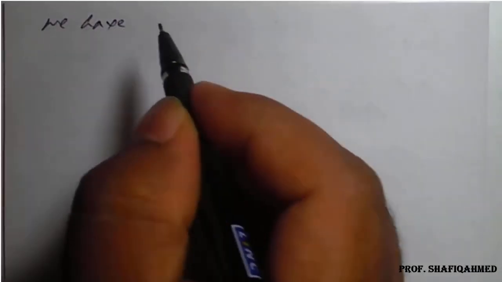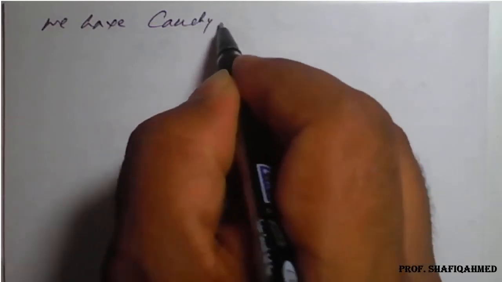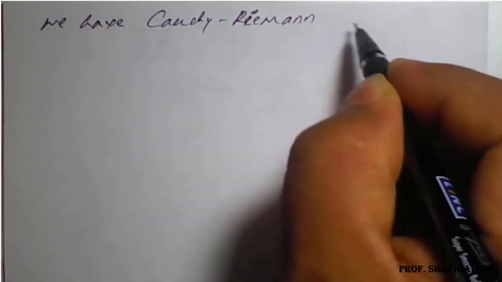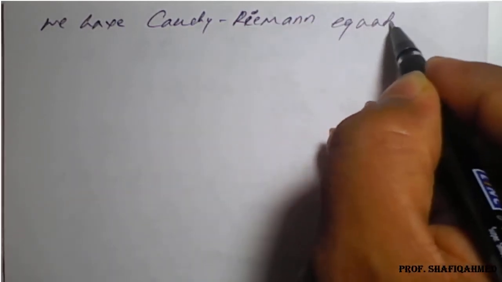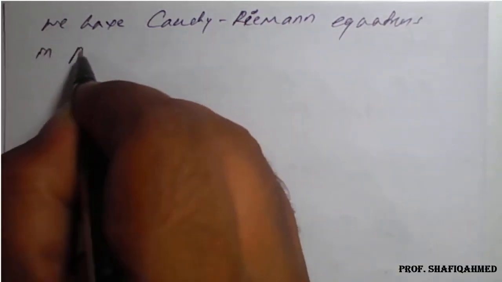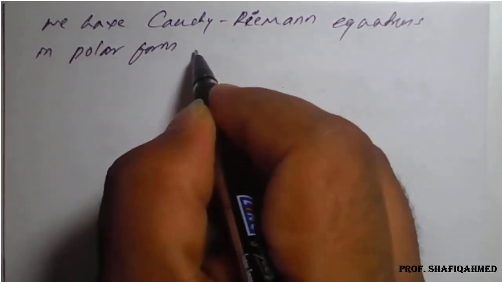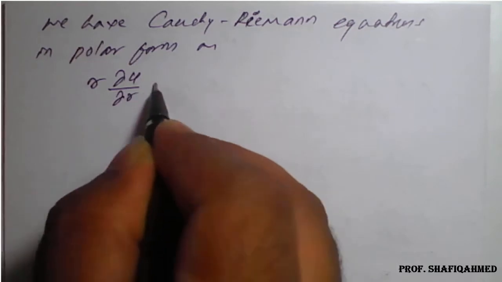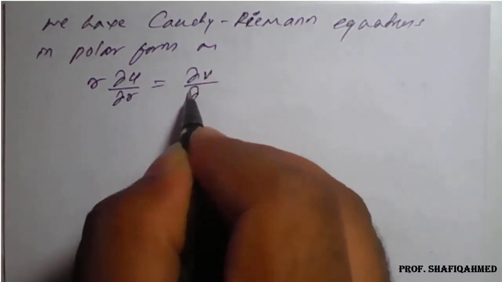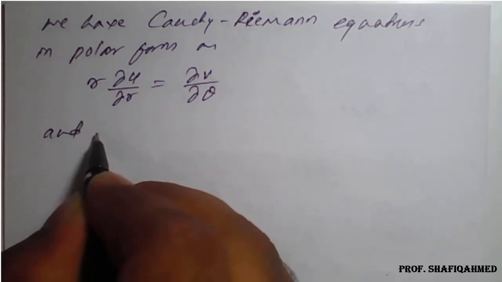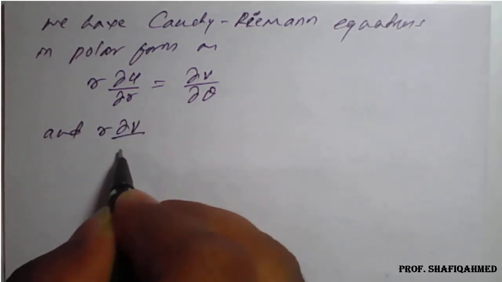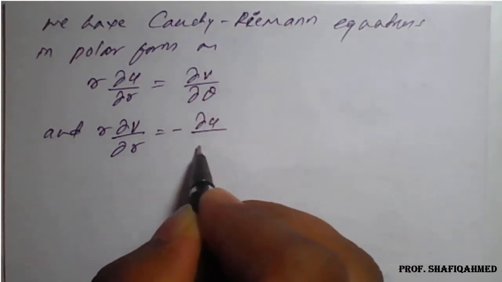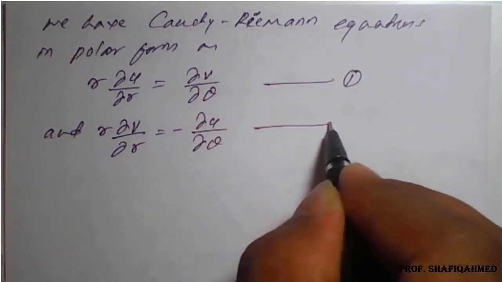We have the Cauchy-Riemann equations in polar form as: r dou u by dou r is equal to dou v by dou theta, and next, r dou v by dou r is equal to minus dou u by dou theta. We'll give them equation number 1 and equation number 2.